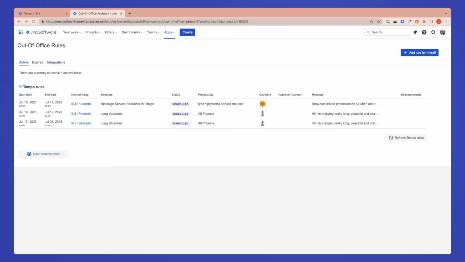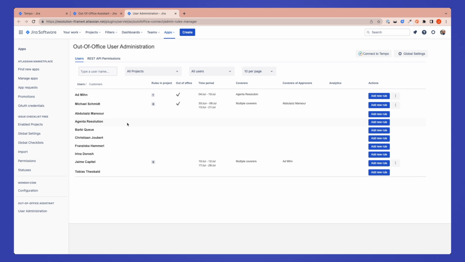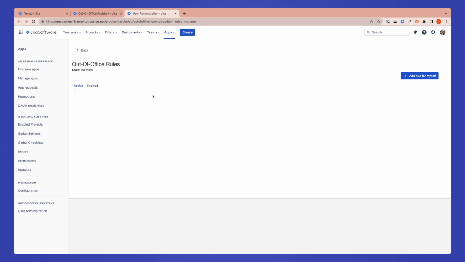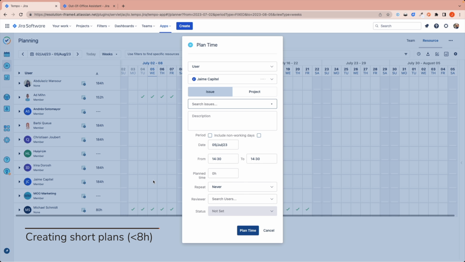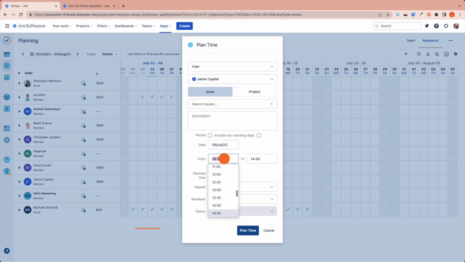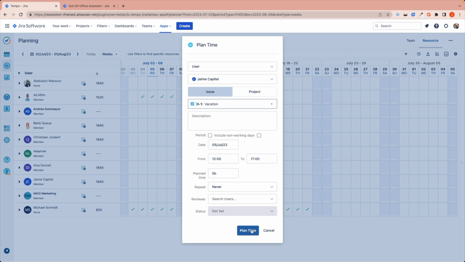And now, after I create the plan, if I go to the user view and out of office, I see that admin has a Tempo rule that will reassign every issue to agenda for triage. If you want, you can also create shorter plans. For example, I can take the afternoon off. I create a plan today from 12 to 5. And I can also create only a morning shift off for the next week because I'll be working on a side project.